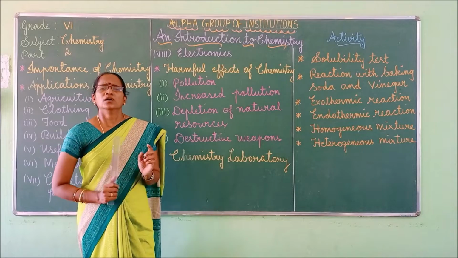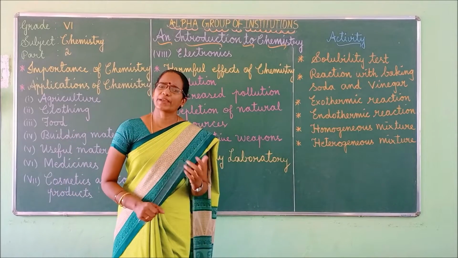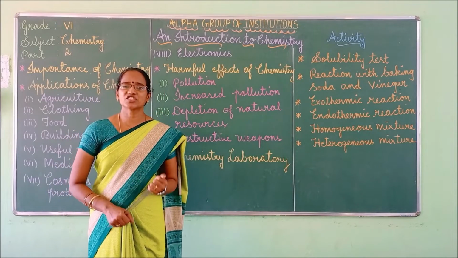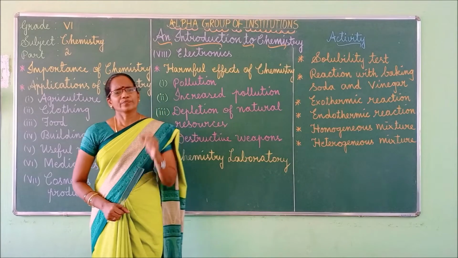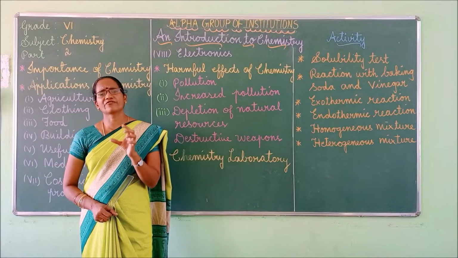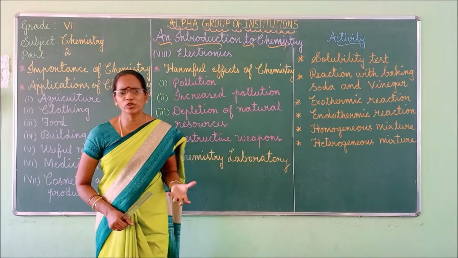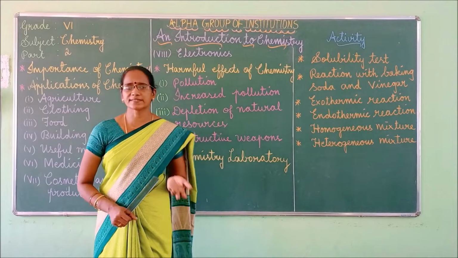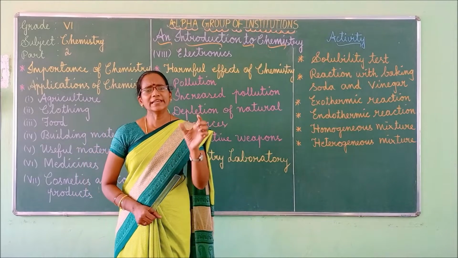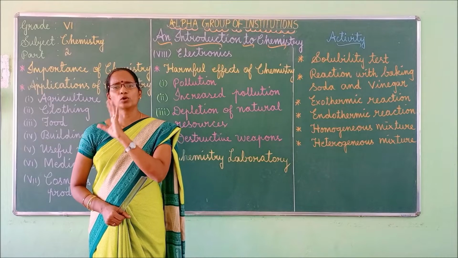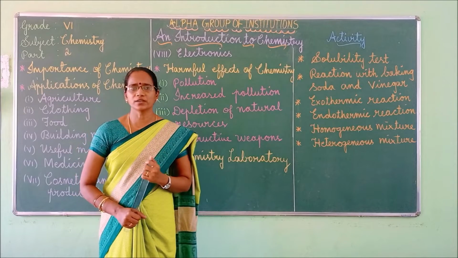Chemical substances are mainly used in industries as well as in factories, isn't it? So these industries and factories release harmful pollutants, poisonous gases, toxic waste products. It increases the pollution level.